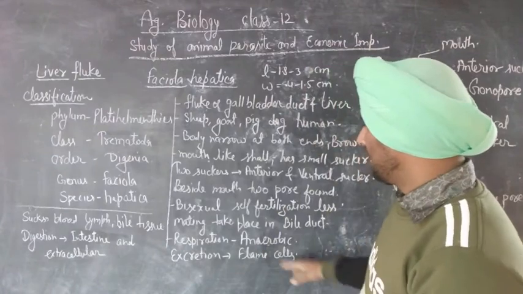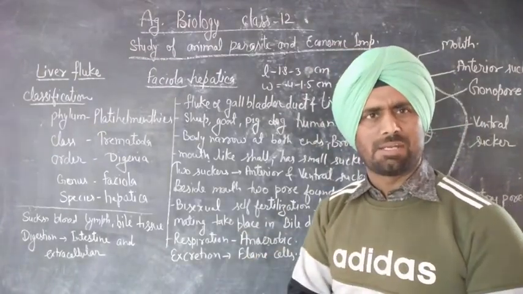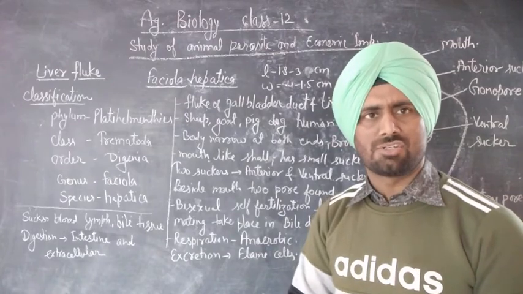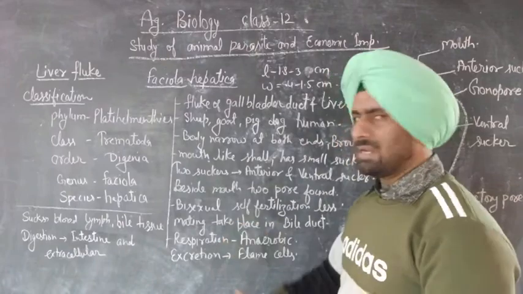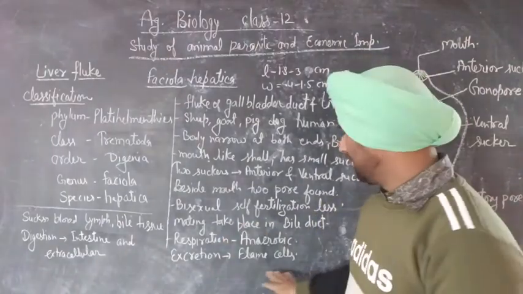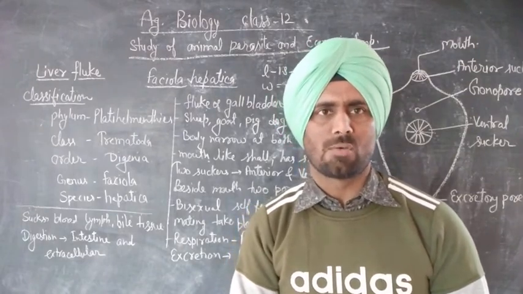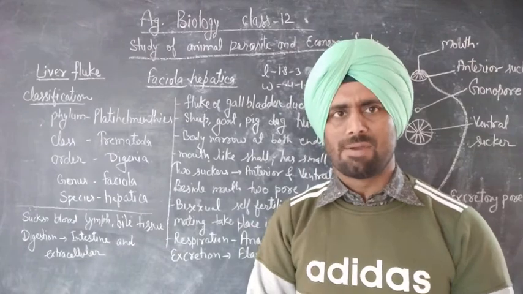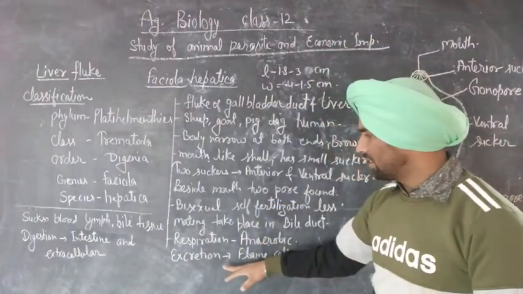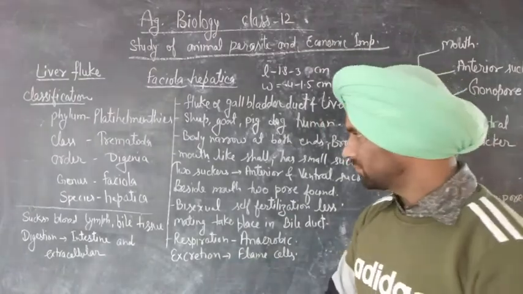It respires in anaerobic conditions, and it excretes through flame cells. The flame cell is the excretory organ of members of phylum Platyhelminthes.